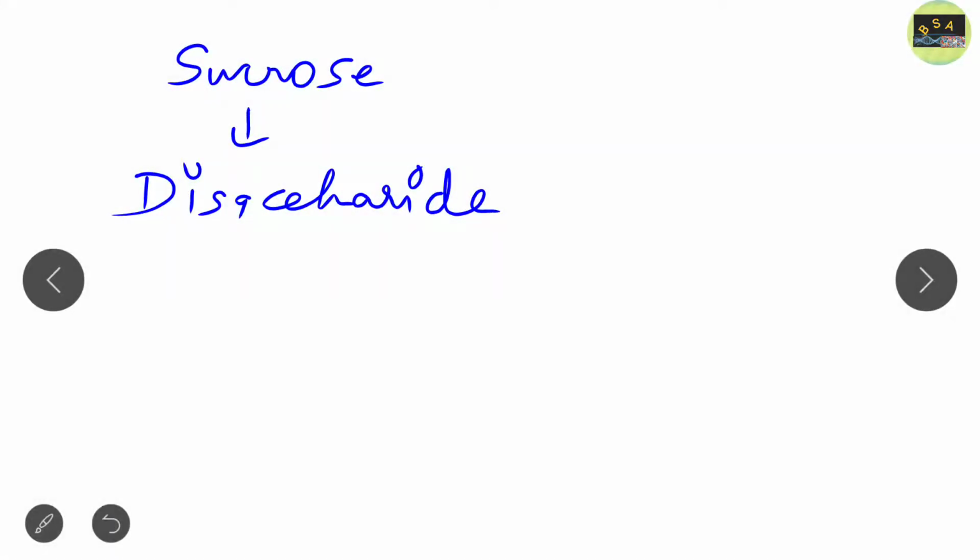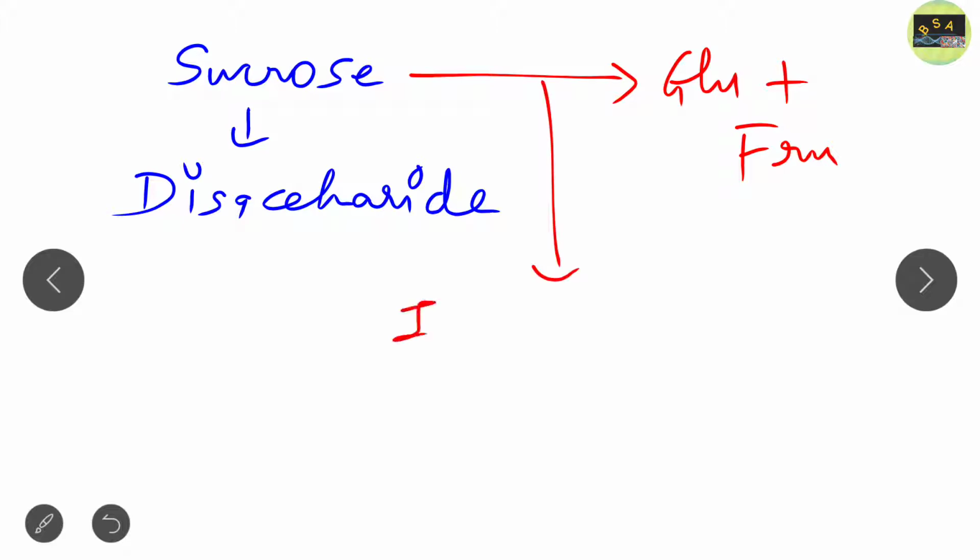It means that if we hydrolyze sucrose, it gives rise to two monosaccharides. And what are they? That is glucose plus fructose. While hydrolyzing sucrose, they used an enzyme, and that enzyme is known as invertase. Clear? So they used the enzyme invertase to hydrolyze sucrose, a disaccharide, into two monosaccharides, that is glucose and fructose.